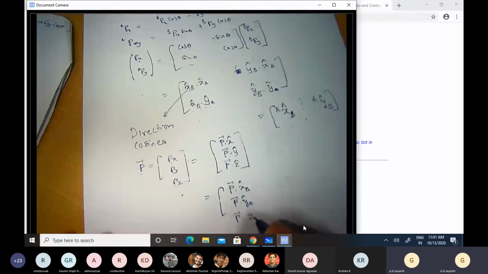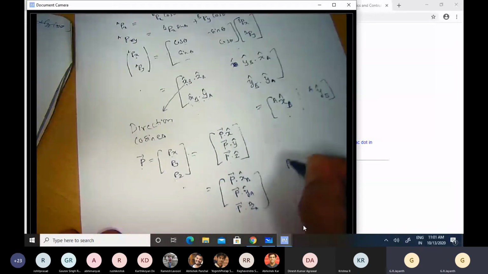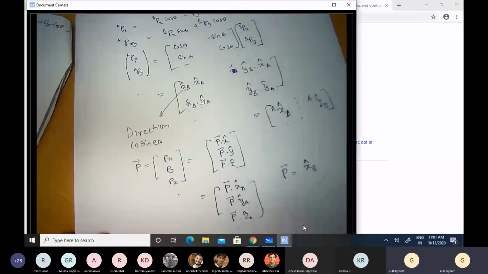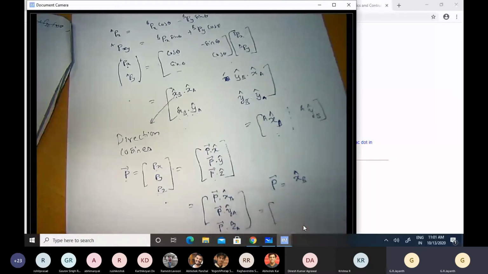If I have a 3 by 3 problem, here I have a 2 by 2 problem, in which case I will have only P dot x cap A as the first entry of this column vector, and P dot y cap A as the second entry of the column vector. So let us choose P to be equal to x cap B, the unit vector along the x-axis of the B coordinate frame. Then what do I get this to be equal to?